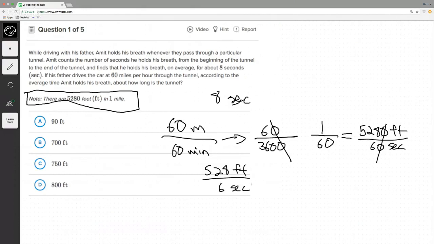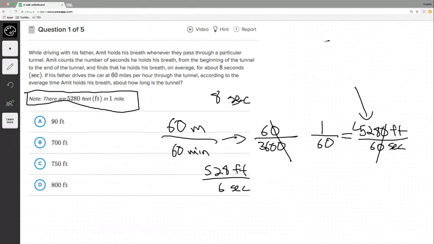So this is actually pretty good. We could actually divide this, and we could have divided it up here too, and gotten our unit rate, right? You just take 528 or 5,280, and you divide it by 6. You get your unit rate, the number of feet you go in 1 second. I'm going to already estimate.